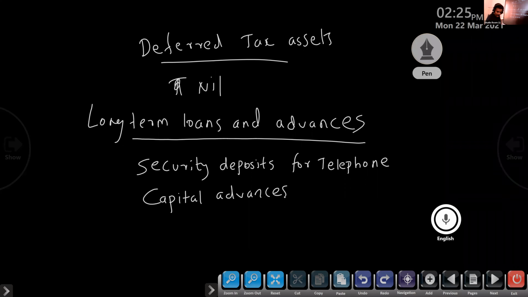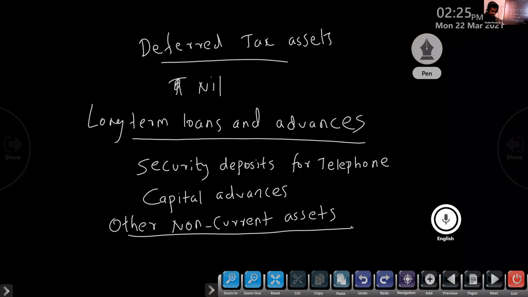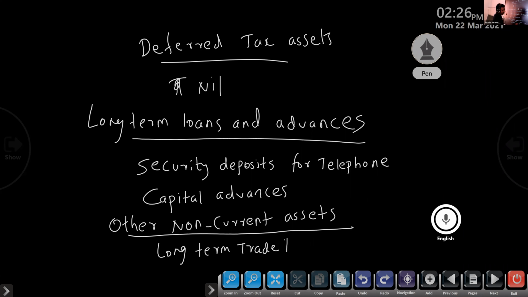Next one, other non-current assets. Normally they are not given. Under other non-current assets, only one item: long-term trade receivables.